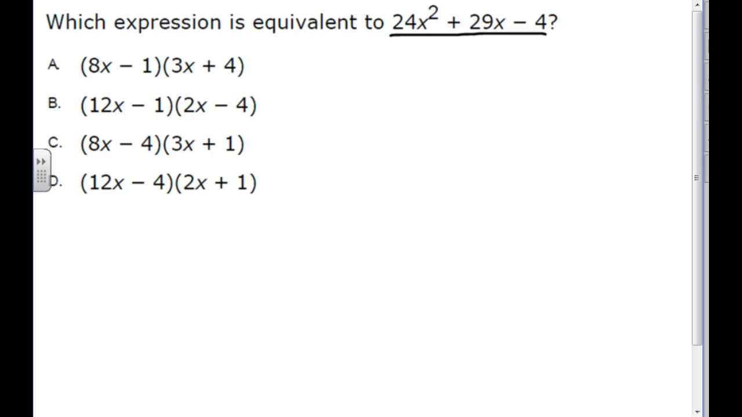And before we jump in, when we're looking for equivalent expressions, we need to look at our answer choices and see what we have to choose from. And we notice that every one of our answer choices is binomial multiplication. And so we can think about FOIL. Now, depending on how you work out this problem determines your next step.